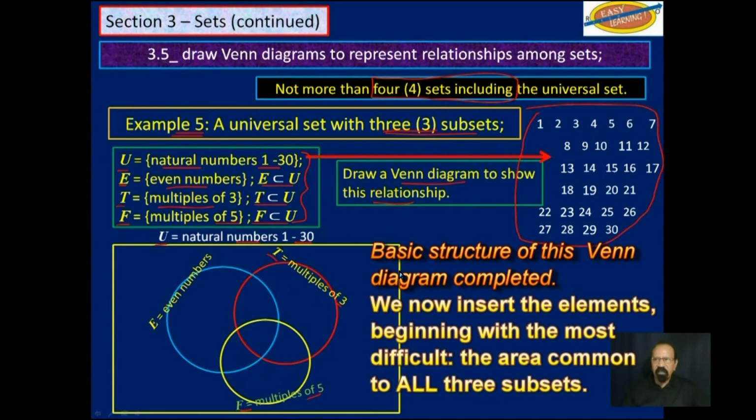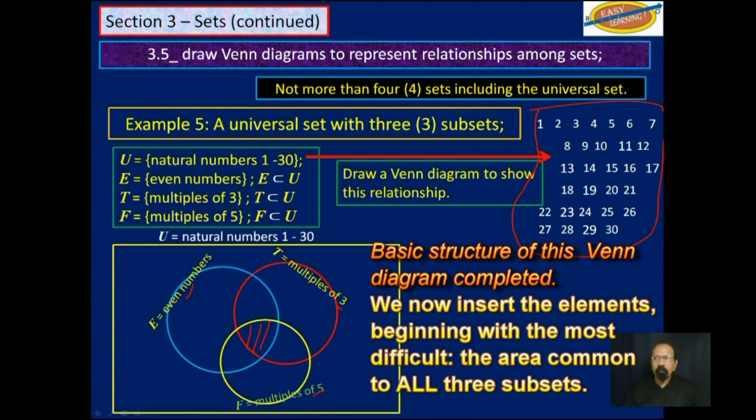So now we have the basic structure. We now need to put in these numbers that we have over here. First of all, let's deal with this position here. Do we have any number from this list here that are multiples of 3, at the same time multiples of 5, and at the same time are even numbers? Do we have any such number there?